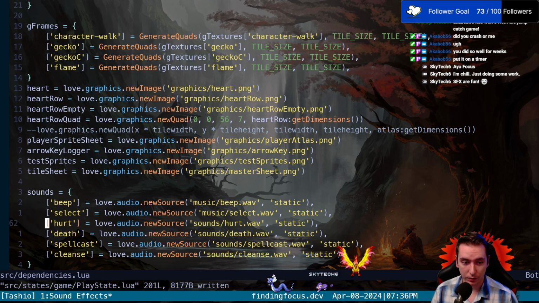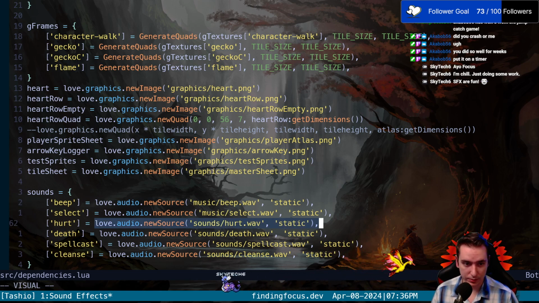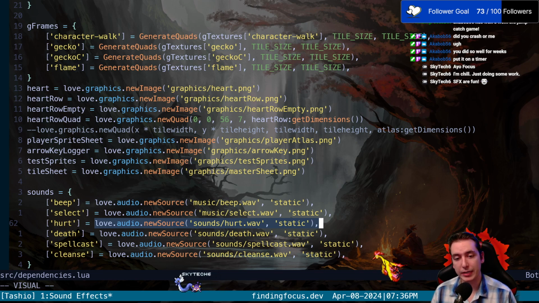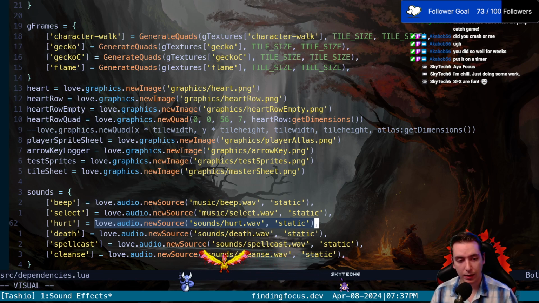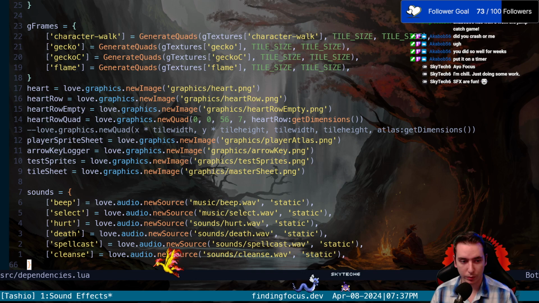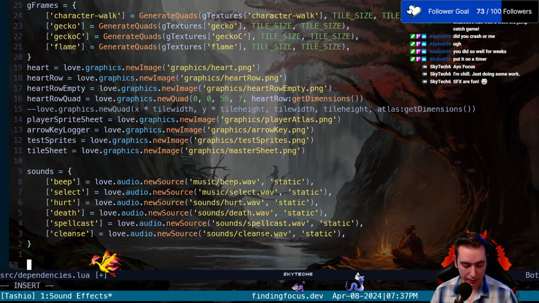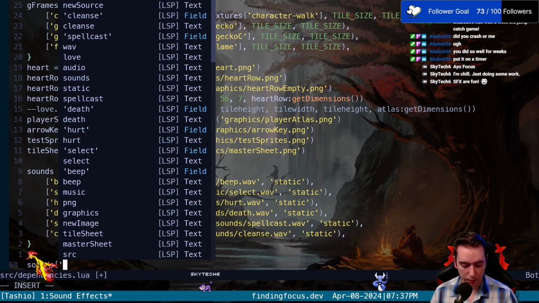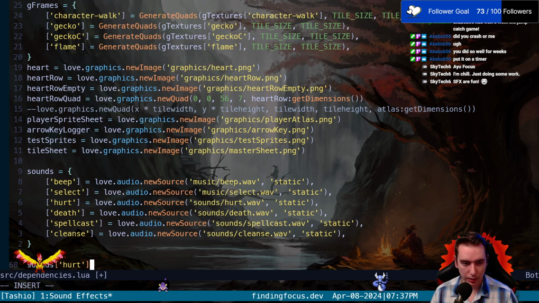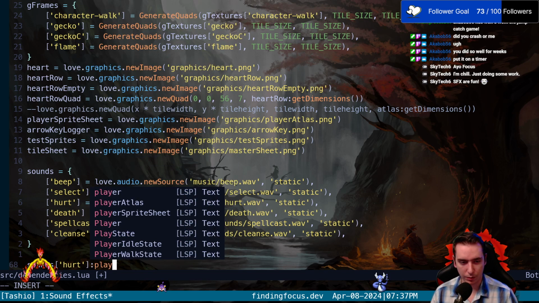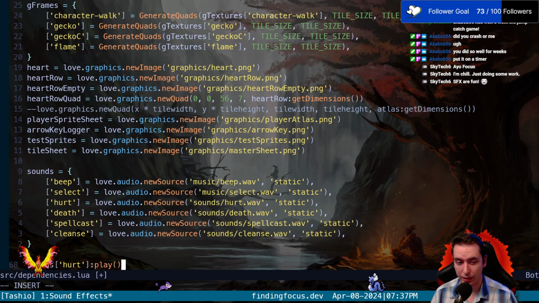It's like love.audio.newSource, right? That's the big thing. Love.audio.newSource. It takes in a file path to the file name, takes in a type of file, which for our case is just always going to be static for now at least. And then you have to assign it into a variable in order to be able to play it. And then once you have that variable, all you got to do is access it. So in this case, sound at hurt, and then the thing to know is that it is a function called play, and it's as simple as that.